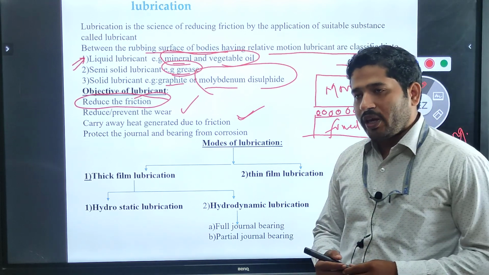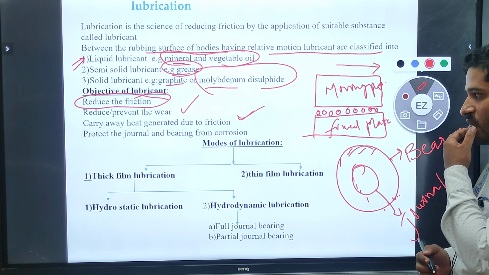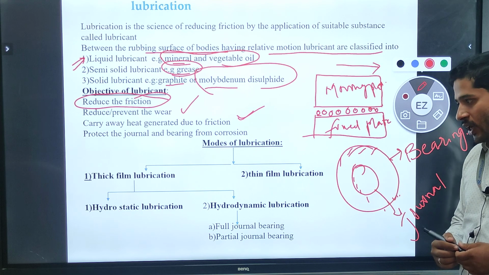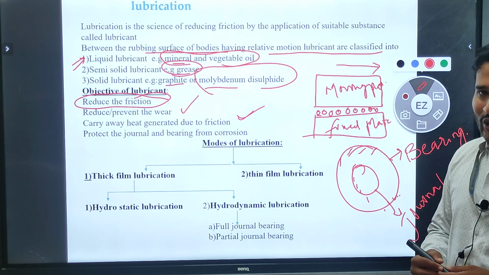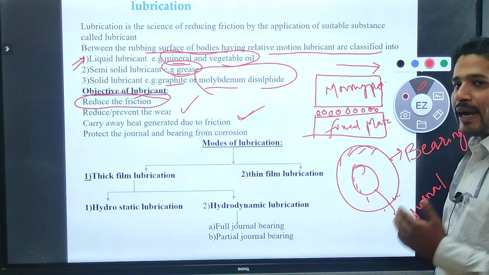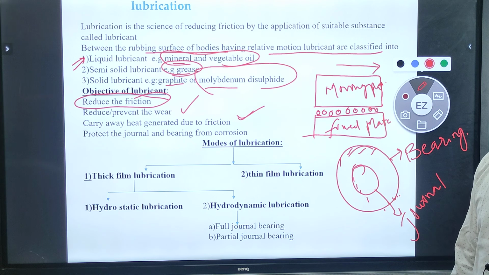So, modes of lubrication. The modes of lubrication are broadly classified into two types. The first one is thick film lubrication, another one is thin film lubrication. The thick film lubrication is also broadly classified into two types. The first one is hydrostatic lubrication, another one is hydrodynamic lubrication.